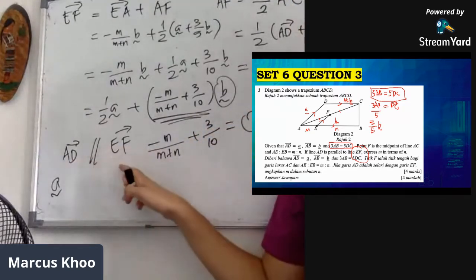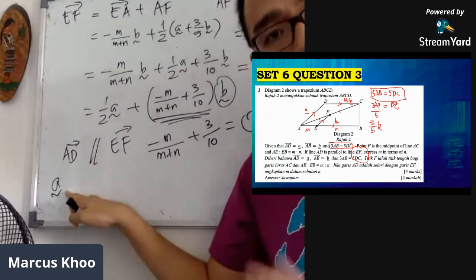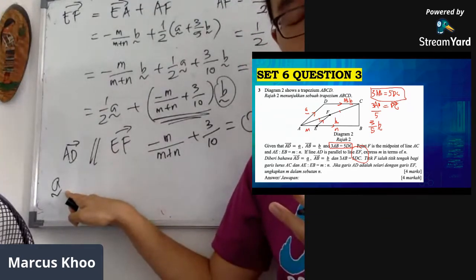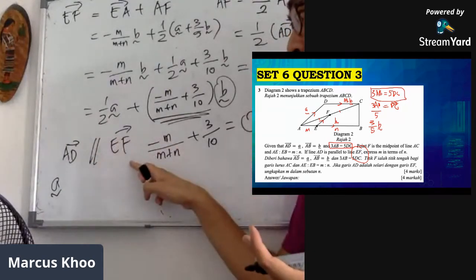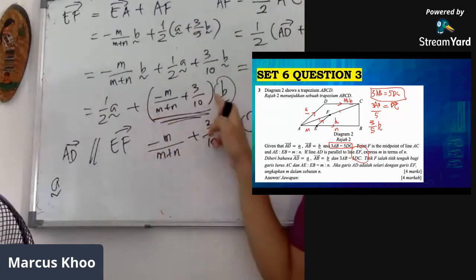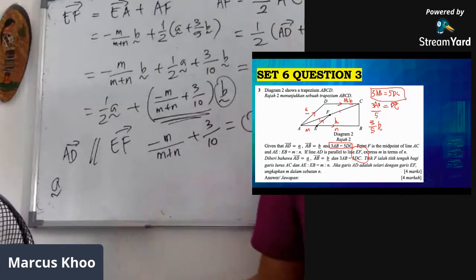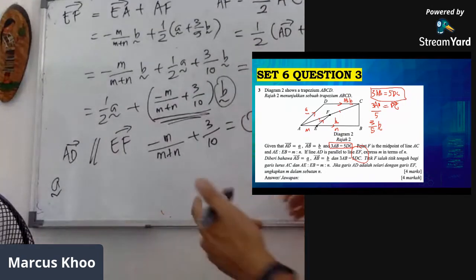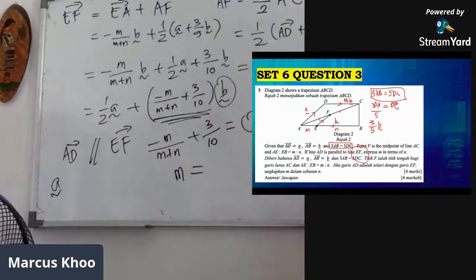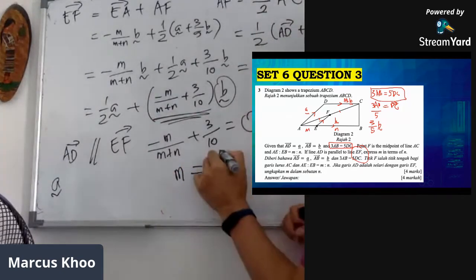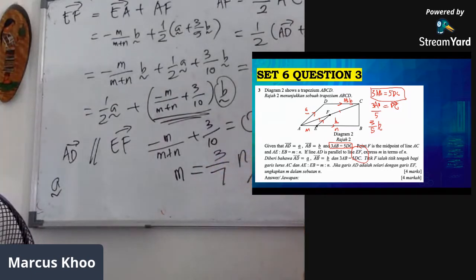Since they're both parallel, think of AD, there's no B component in AD. So if there's no B component in AD, and since they're both parallel, that means logically this number over here must be equal to 0. Then you can move this around and finally express m in terms of n. The final answer will be m equals 3 over 7. This is the final answer.